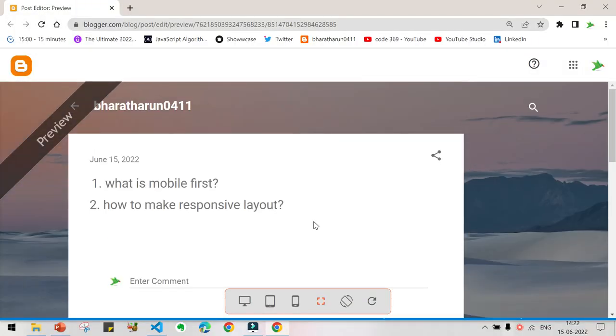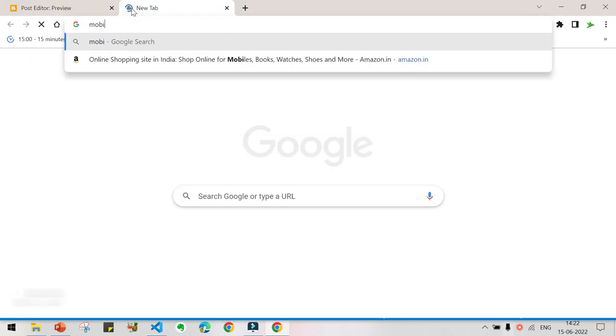So we are going to look at two things in today's class. First thing is, what is mobile first? Okay, what is mobile first? People always say mobile first in web development. Okay, so what is mobile first?